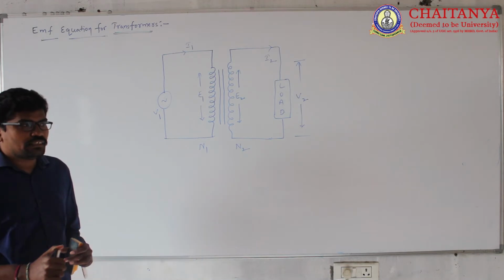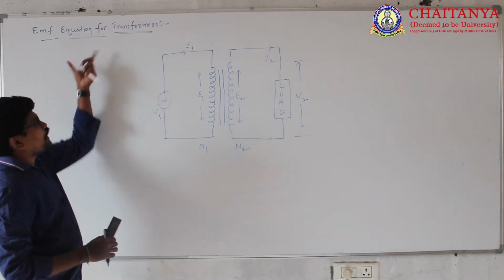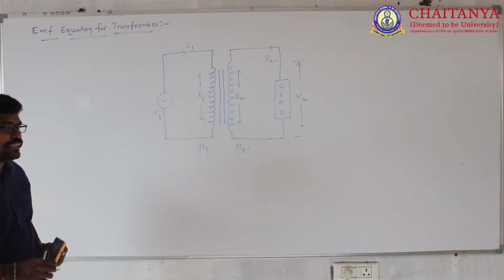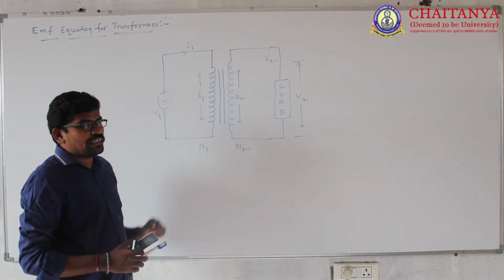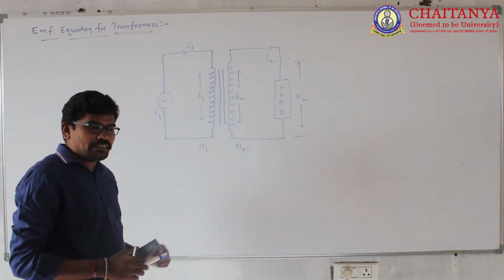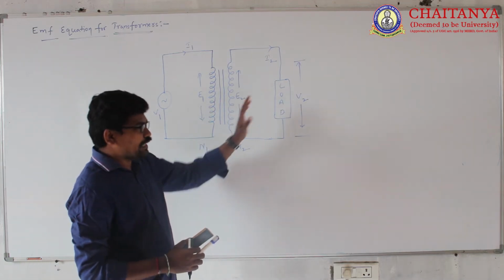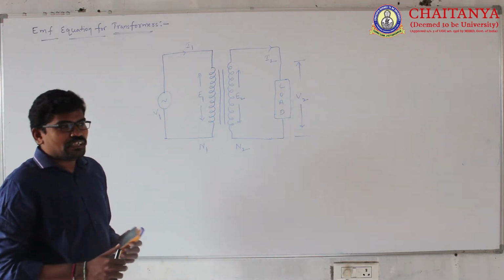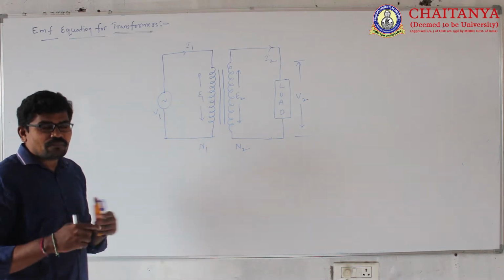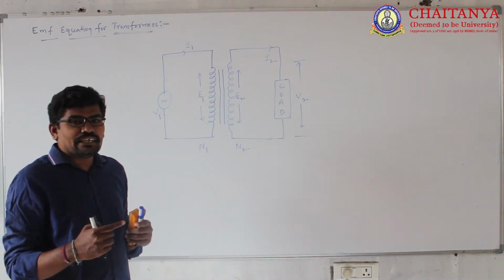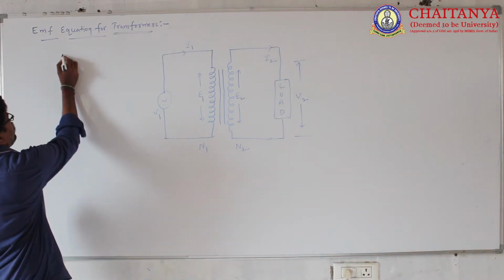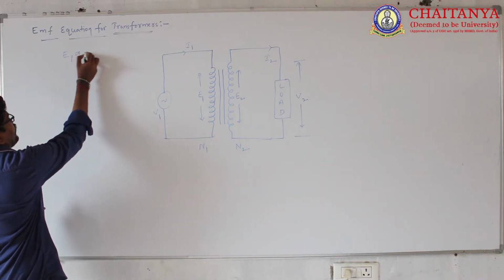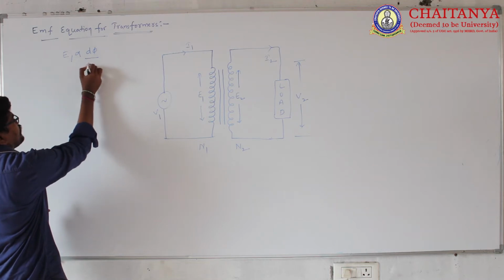In this lecture, I am going to explain how much EMF is generated in the transformer primary winding and how much EMF is induced in the transformer secondary winding. According to Faraday's law of electromagnetic induction, the EMF induced in the transformer is directly proportional to the rate of change of flux linkage.